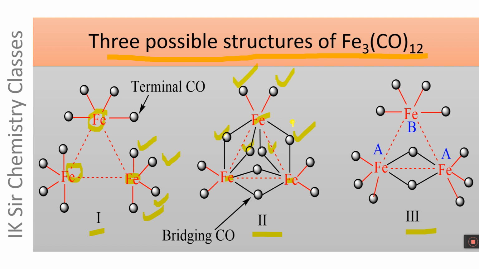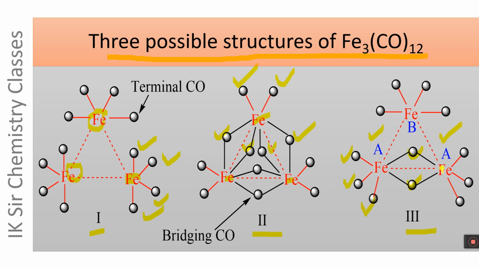On the other hand, the structure 3 of Fe3(CO)12 is unsymmetrical. Two Fe atoms marked as A have the same chemical environment. These Fe atoms are bonded to 3 terminal carbonyl groups and 2 bridging carbonyl groups.